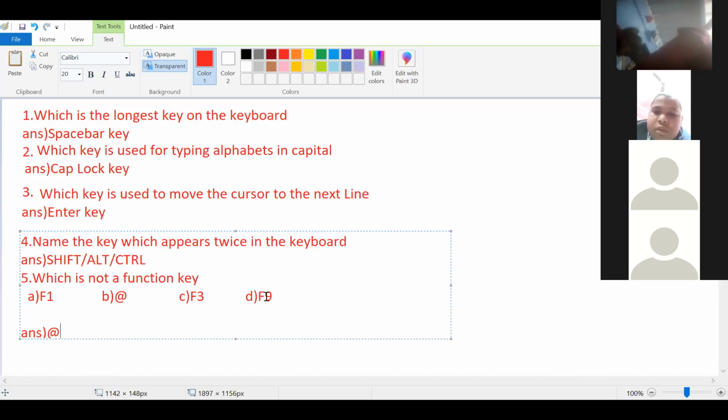So based on the question, you have to select the correct answer. The question is which is not a function key. At the rate is not a function key. So maybe the options will be like this. This also will be there. So whatever will be there.